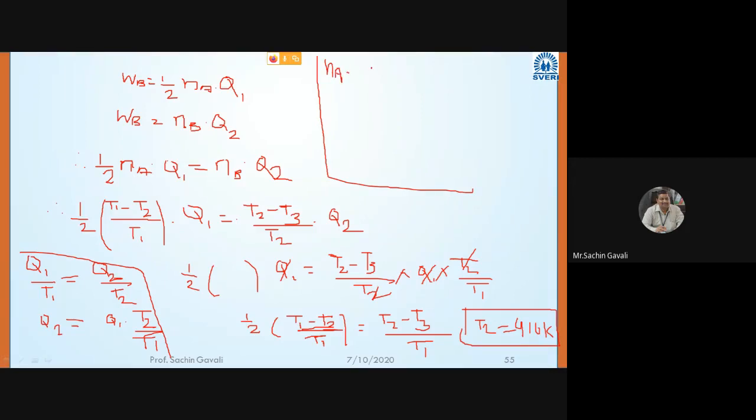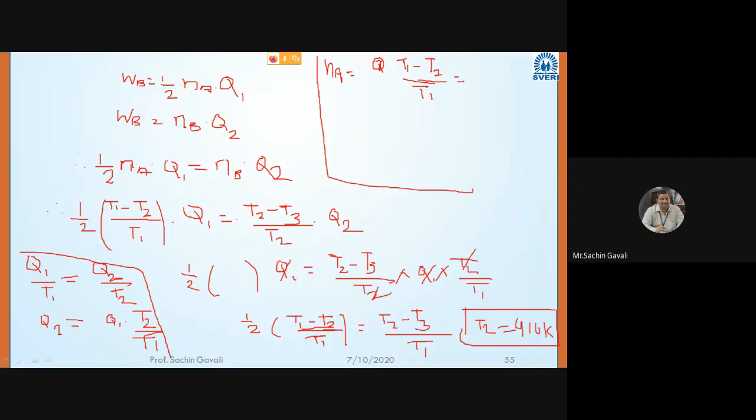You can start giving attendance. Eta A is equal to, in function of temperature, (T1 minus T2) divided by T1.